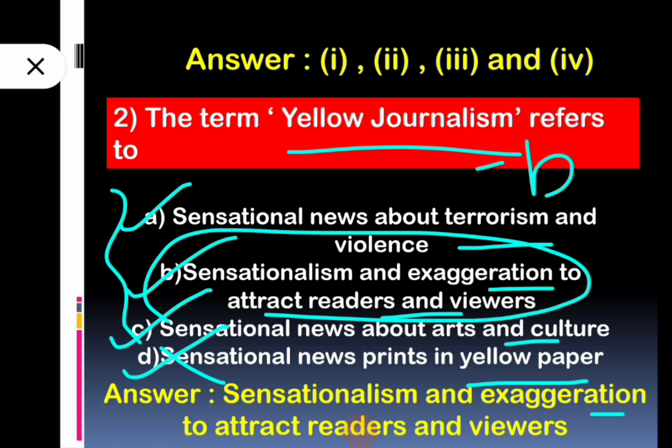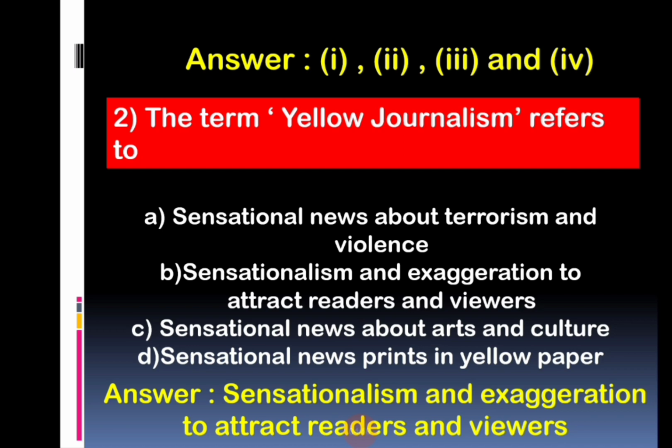It is related with sensationalism and exaggeration to attract readers and viewers, so that is basically related to the readers and viewers of the paper. So option number B is the correct answer.